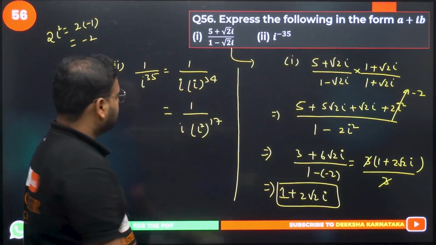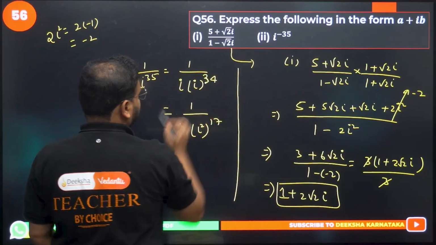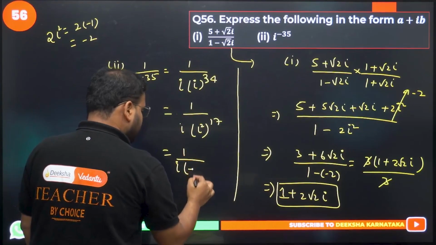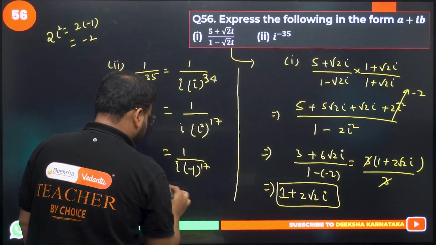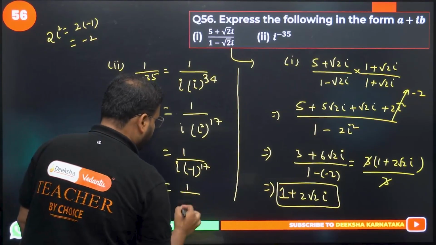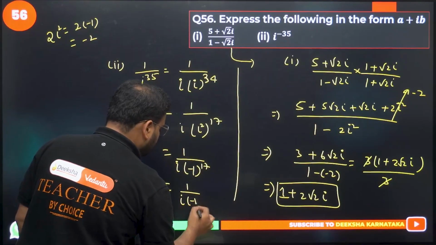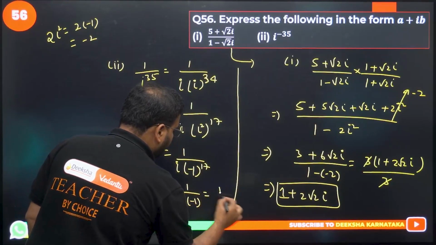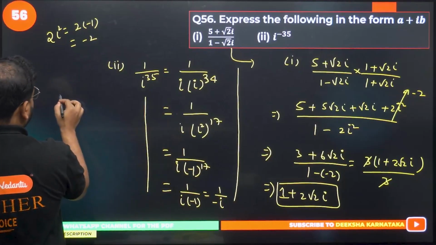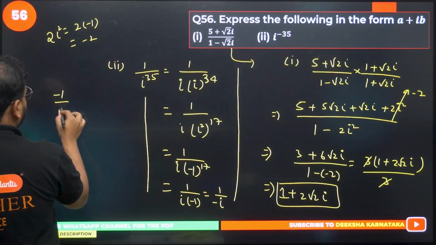Okay. This is 34. I get 1 upon i. Value of i square is how much? Minus 1, power 17. Power 17 means what? It will remain a negative sign. So I have 1 upon i times minus 1. How much is this going to be? 1 upon minus i. Have a look. Basically, I am getting this as minus 1 upon i.